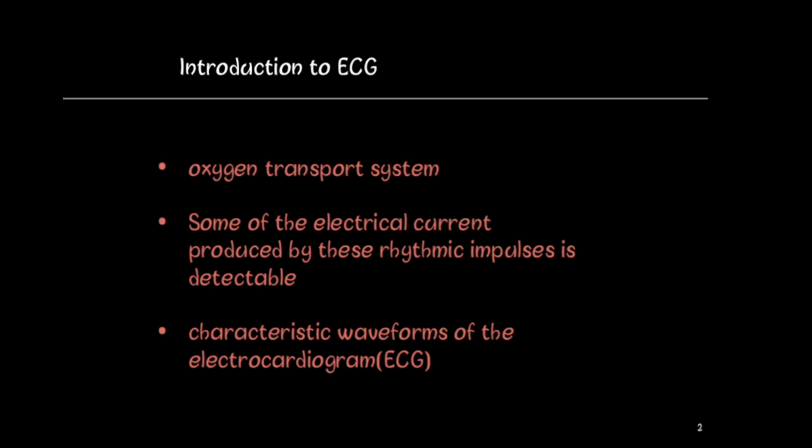Some of the electrical current produced by these rhythmic impulses is detected by the electrodes that may be placed on the surface of the skin. Current flowing during the cardiac cycle is then recorded as the characteristic waveforms of the ECG, that is electrocardiogram. Mechanical events such as contraction and relaxation of the myocardium are inferred from the waveforms produced by the ECG. It is a recording of the electrical activity of the heart conducted through the ions in the body to the surface.